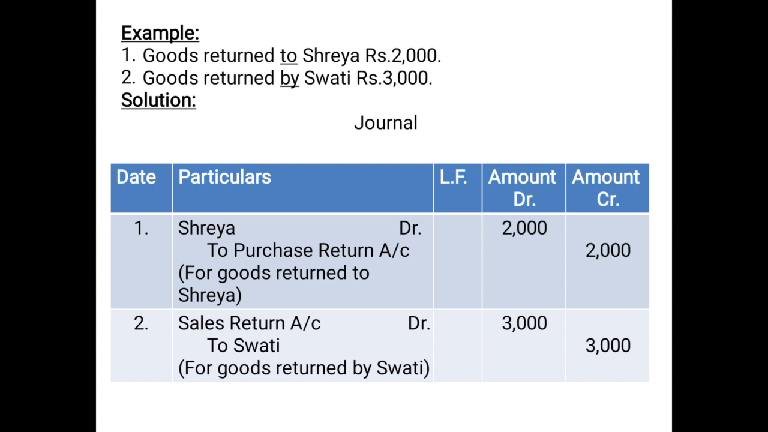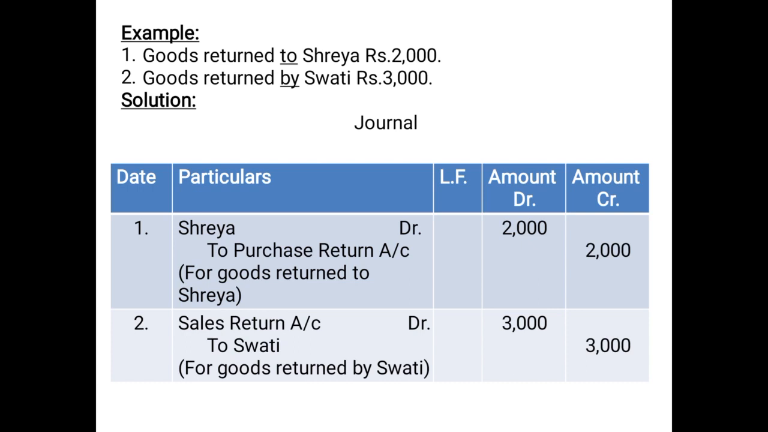That means it is purchase return, rupees 2000. Now since the business is returning some goods to Shreya amounting to rupees 2000, the business has to receive this returned goods amount back from Shreya. That means Shreya has become a debtor for the business and therefore Shreya will be debited. We will not put the word account because Shreya is a human being.